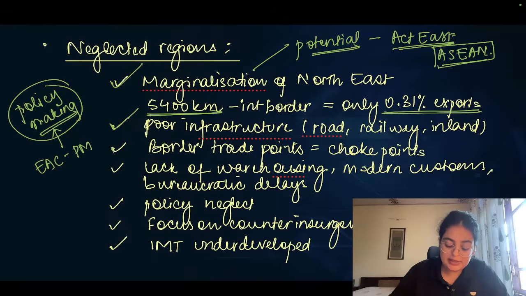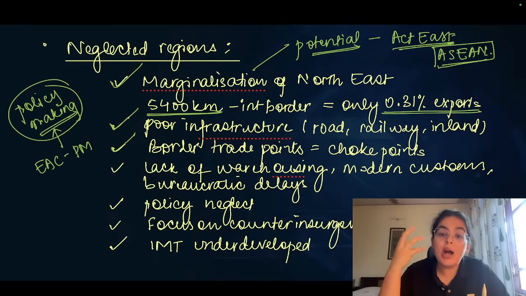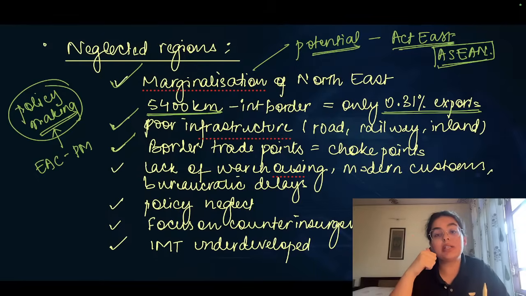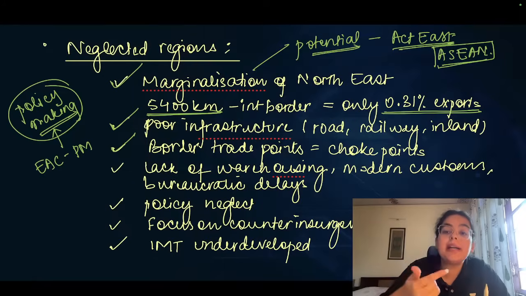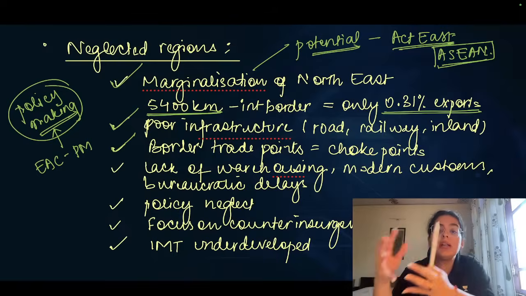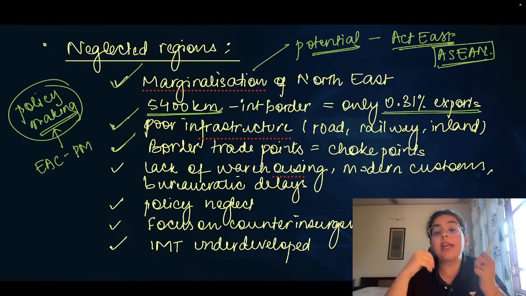Another important aspect is that multiple border posts now, because certain adjoining regions of the Northeast are destabilized, for example the instability in Bangladesh and Myanmar, we had to make our trade points not mere trade points, but rather they are now working as choke points just to fulfill surveillance related purposes. They were not there to expedite trade. They were not there to facilitate trade. And therefore, most of these trade points between Myanmar and India, for example the Moreh trade point or the Moreh checkpoint, is something that you would hear of.